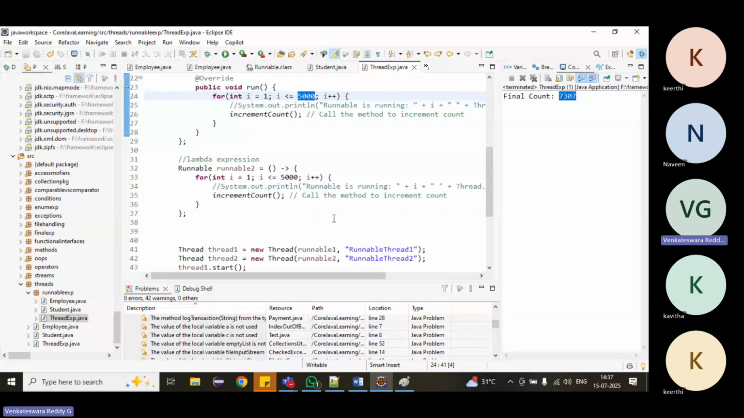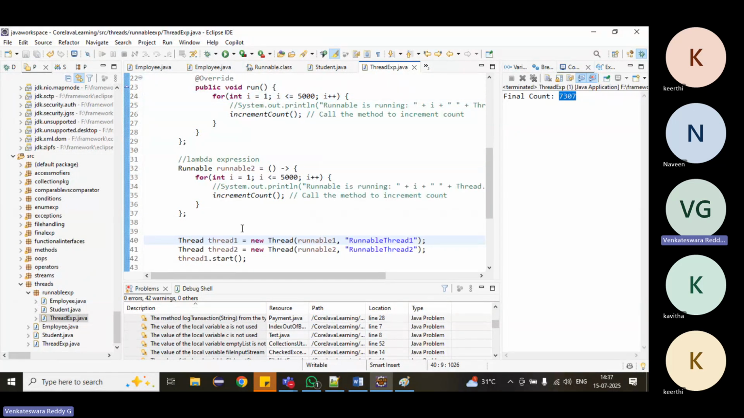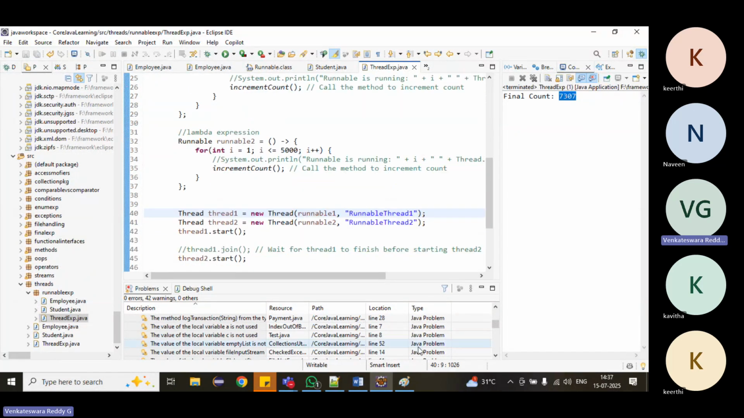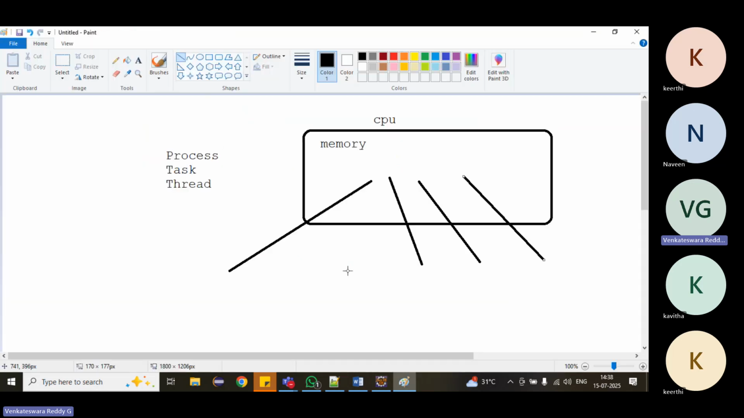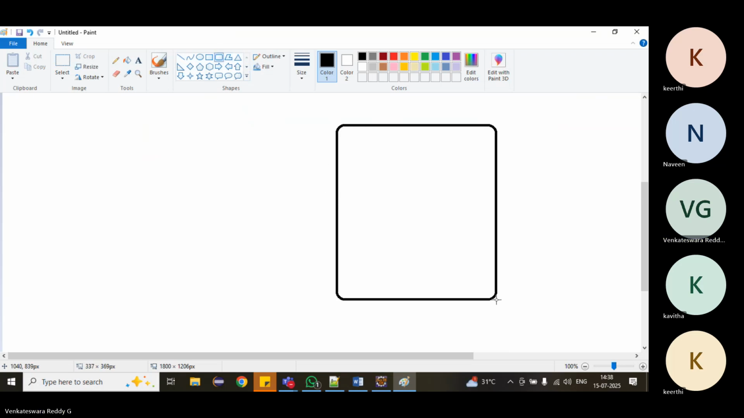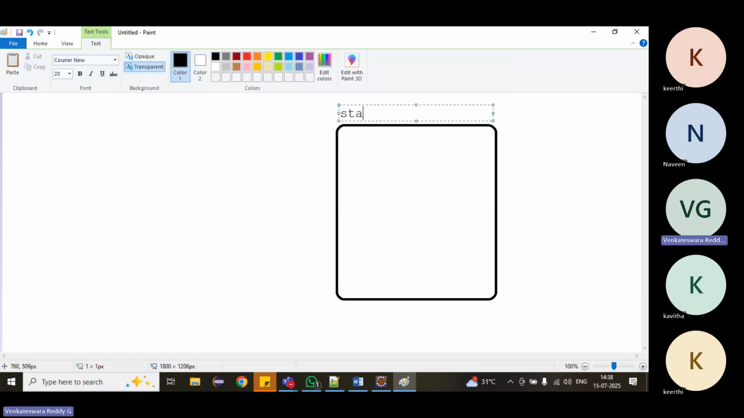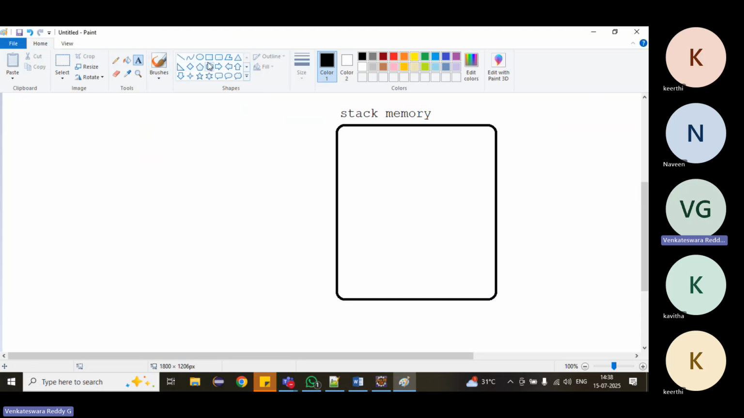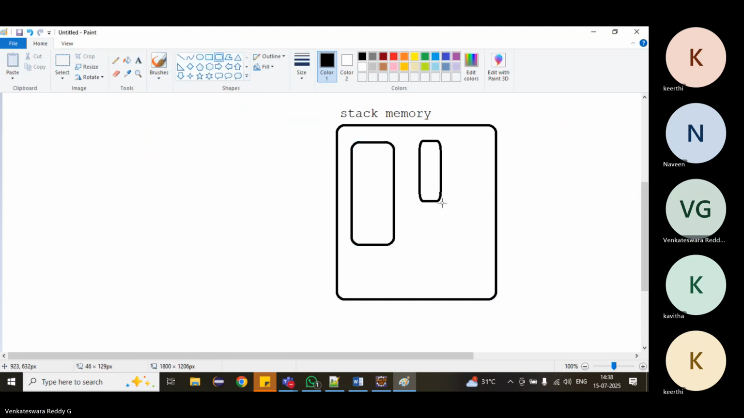But what is happening here? What is happening is one thread is overriding another. Right, volatile, we have seen it. What is the thread scheduler? What will it do? Each thread will have a separate stack memory. Inside the stack memory, it will create memory for each thread.